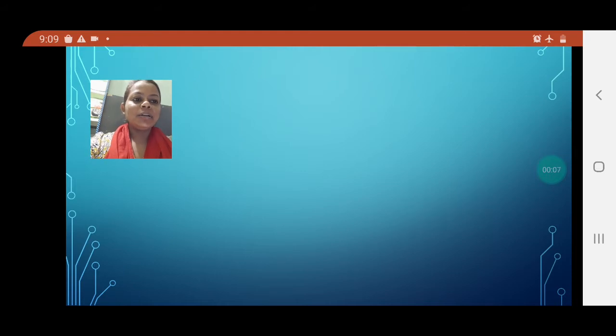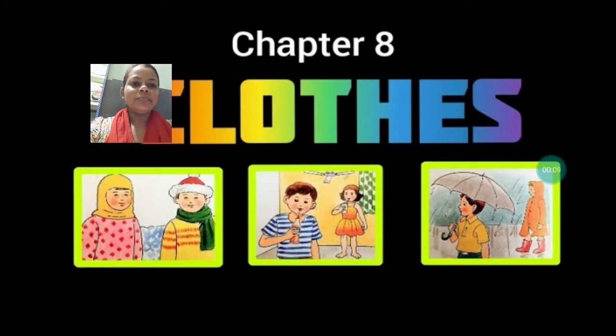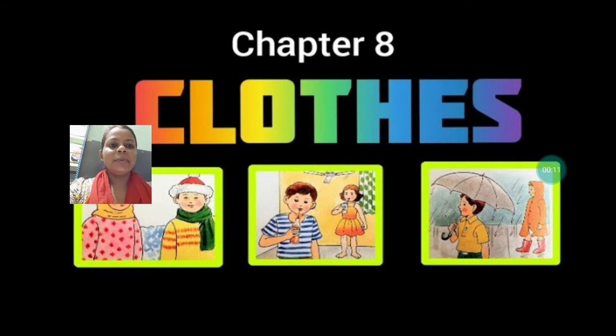Today, we are going to start our new chapter, that is chapter 8, Clothes. In this chapter, we are going to know a lot of things related to our clothes. We are wearing different types of clothes in our daily life. We use uniform to go to the school. We wear very comfortable clothes at home.